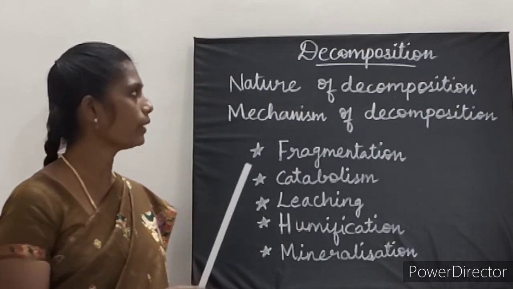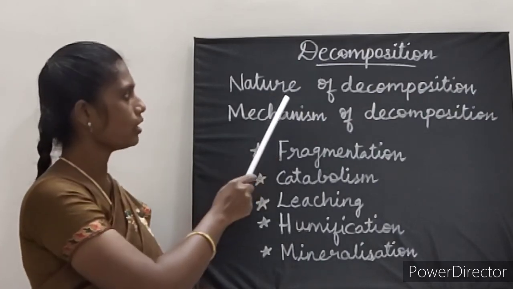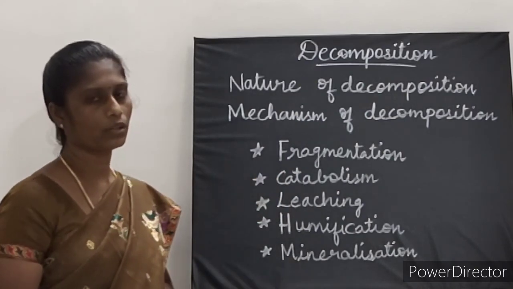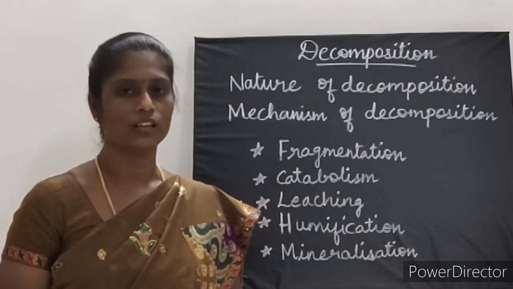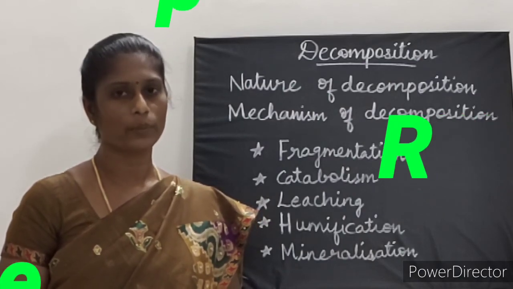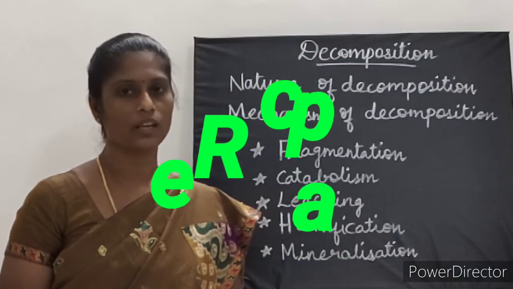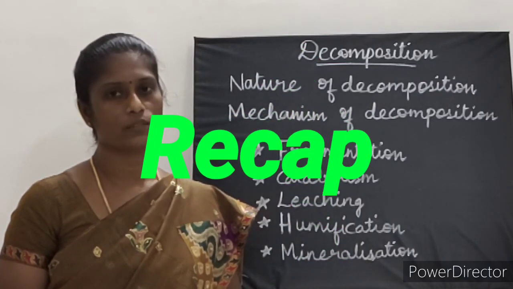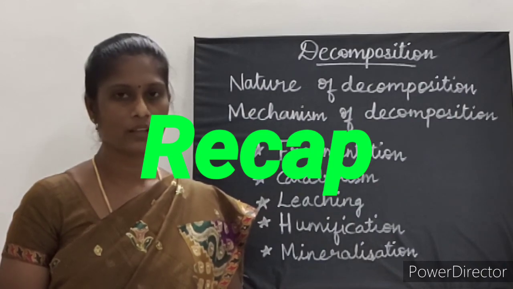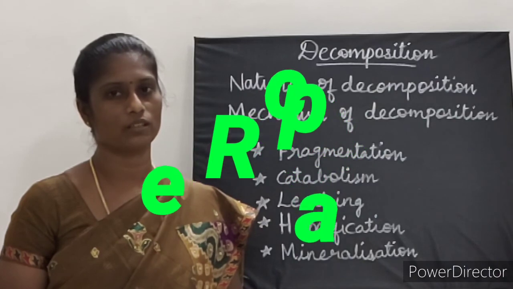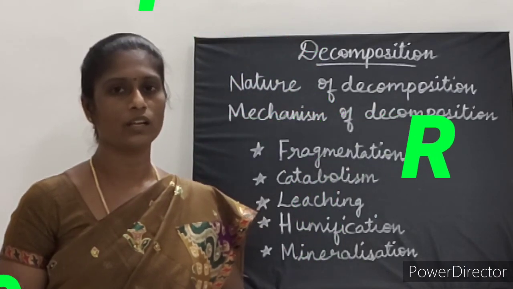With this we complete decomposition, nature of decomposition, and mechanism of decomposition. Okay children, in today's class we have completed concepts of trophic level in an ecosystem, energy flow, laws of thermodynamics, food chain, food web, ecological pyramids, and then decomposition and the steps involved in decomposition.